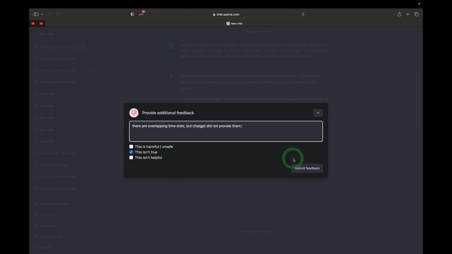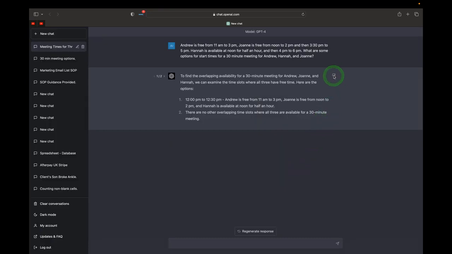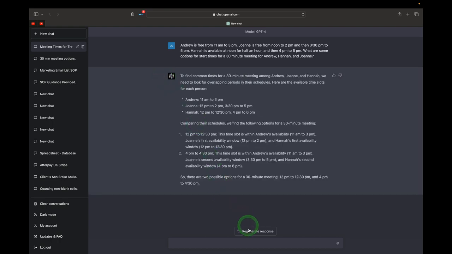So one cool thing here is I'm able to click the dislike button and provide OpenAI with feedback, because clearly there are overlapping time slots and it did not successfully provide them in this first go around using the brand new model, but I was able to regenerate a response and it was able to compare their schedules and spit out multiple different times of when everyone was able to meet. So there are some ups and downs.